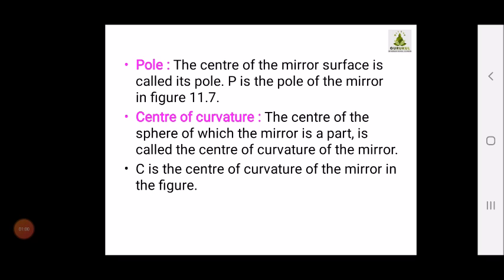So the first term is the pole. What is the pole? Children, I want you all to open your science and technology textbook simultaneously. As I am explaining from this lesson, you can refer to the diagram, so you will understand the concept more clearly. The center of the mirror is called the pole. What do you mean by center of curvature? The center of the sphere of which the mirror is a part is called the center of curvature of the mirror. In diagram 11.7 of your textbook, the point C is the center of curvature of the mirror.